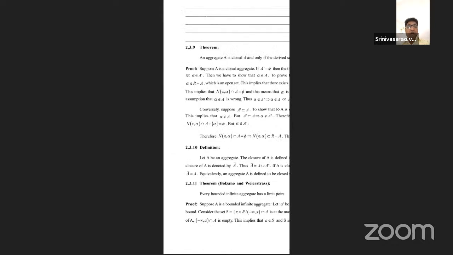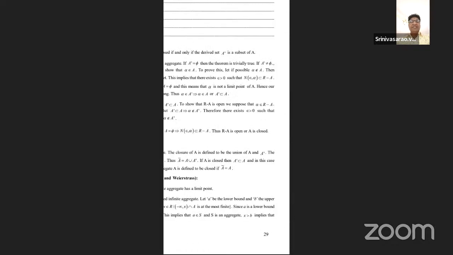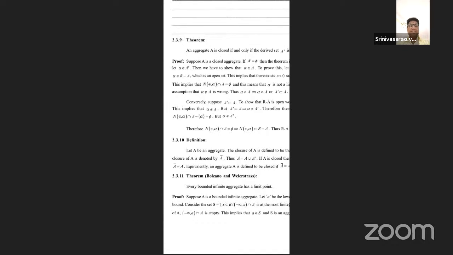Now 2.3.9, a theorem; you just have to see and refer to it by the basis of the definitions. 2.3.9: a set S is closed if and only if its complement is open. In the same manner, through the definition of a closed set and derived set, a set is closed if and only if the derived set is a subset of A.